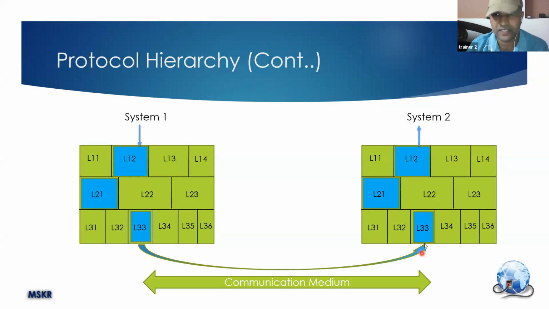So now the reverse operation must be done. I converted one format to signal. Now I need to convert the signal back to the same format so that the receiver will understand it. So the data will move from bottom to top. It will first be received by the L33 program. Now L33 will do the reverse: it will convert the signal, reversing this part of the process. Then L21 will reverse the sender's L21, then L12 will reverse the sender's L12 operation. So system 2 will get whatever is sent by system 1 as it is.